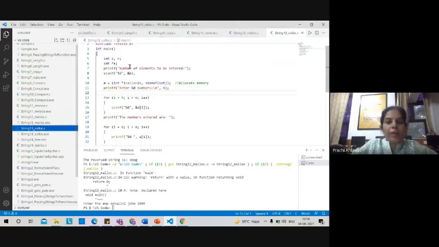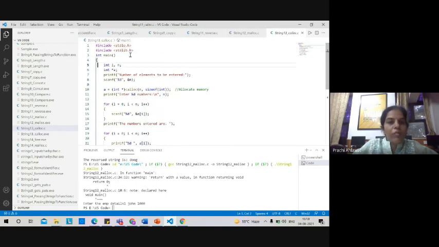Let's take an example of calloc. In calloc, instead of using a structure, we have used a simple integer variable over here. As you can see, in calloc we are passing 2 input values, whereas in malloc we just pass one single value. And what are these 2 values? N is the number of units which we want to get, and the size of those units is int. So basically we want to get a number of elements, stored in the form of int.